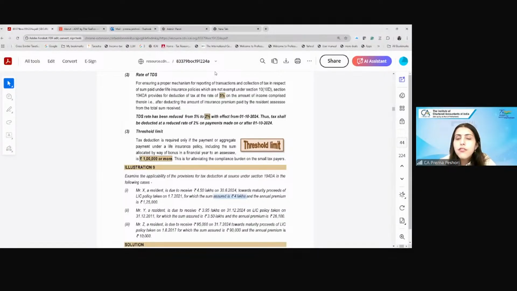Under 56(2), if you remember, we have already dealt with so many examples on this point. If the amount is less than 2.5 lakh and the premium is less than 10% of the sum assured, then the amount of the LIC maturity proceeds will be exempt under 10(10D). Whether these conditions are satisfied in this case? Yes or no?